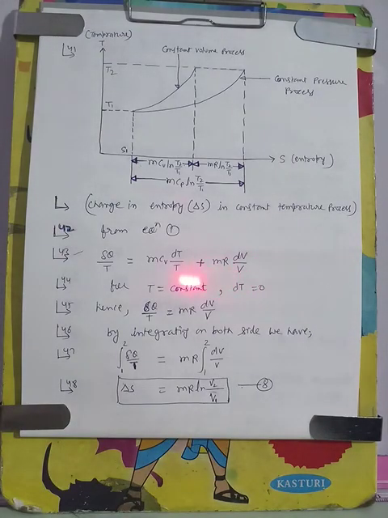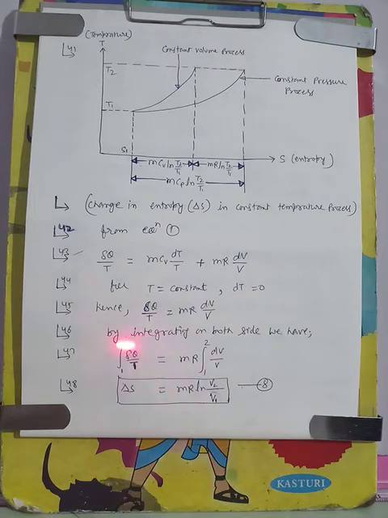Now let us see change in entropy in constant temperature process. Again we come to equation 1, that is delta Q by T is equal to mCv dT by T plus mR dV by V. Because it is a constant temperature process, T is equal to constant. So when T is constant, then dT will be 0. By putting dT as 0, this term will be 0. So this equation will turn to delta Q by T is equal to mR dV by V.